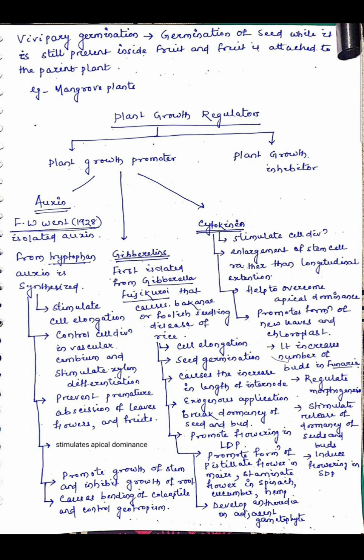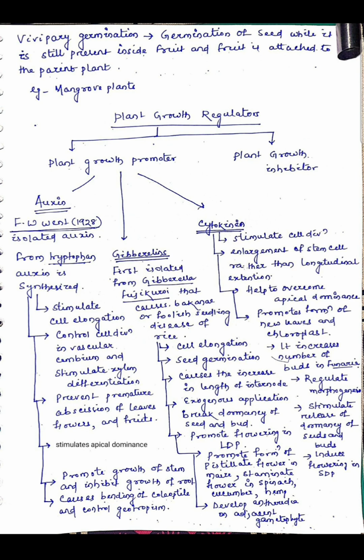Then cytokinin. It stimulates cell division, enlargement of stem cells rather than longitudinal extension, and helps to overcome apical dominance. It promotes the formation of new leaves and chloroplasts. It increases the number of buds in Funaria, regulates morphogenesis, stimulates release of dormancy in seed and bud, and induces flowering in short day plants.